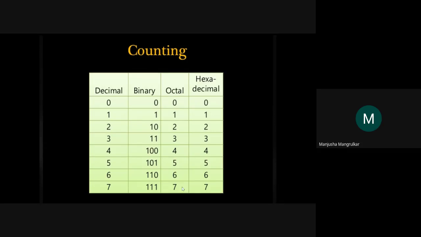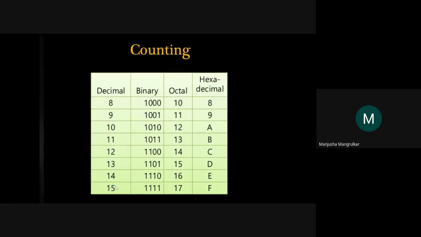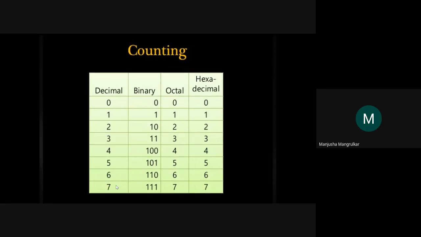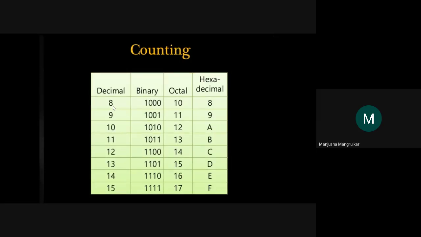Up to 7, the binary number is 111, the octal number is 7, and the hexadecimal number is 7. But after this, the decimal number is 8, and the binary number is 1000. The octal number is not 8; it starts at 10, because the octal radix only allows 0 to 7. After 7, it starts again at 10.